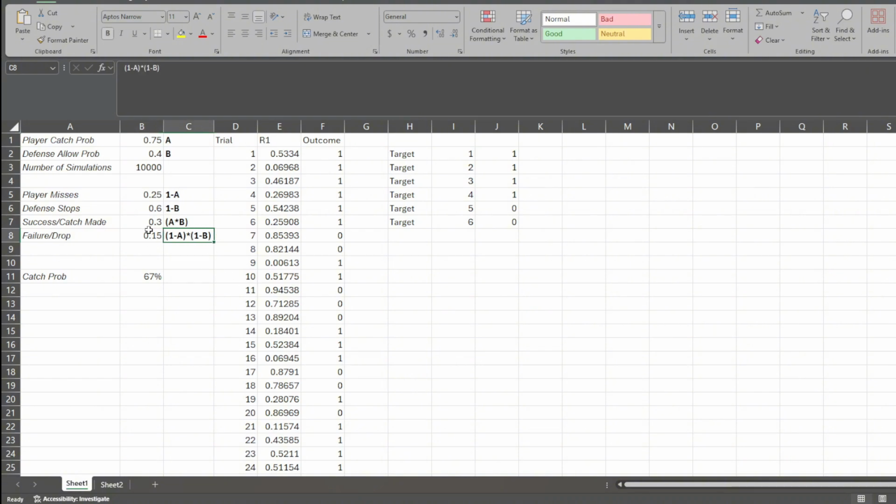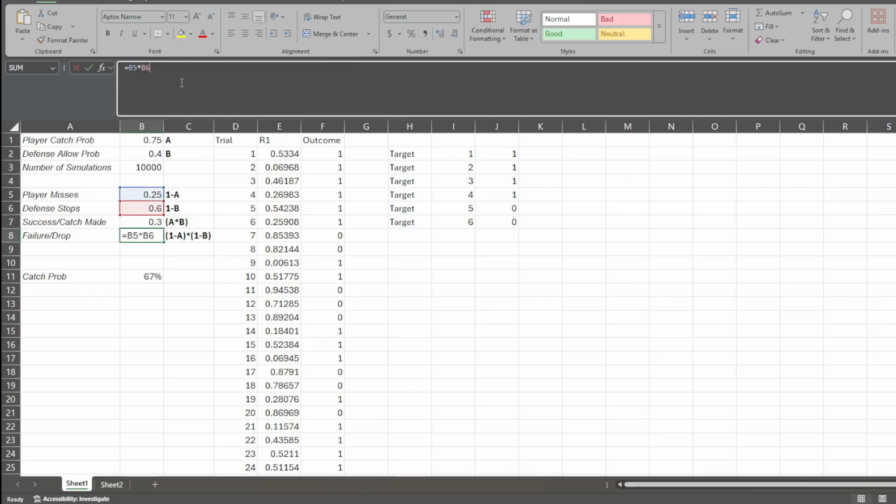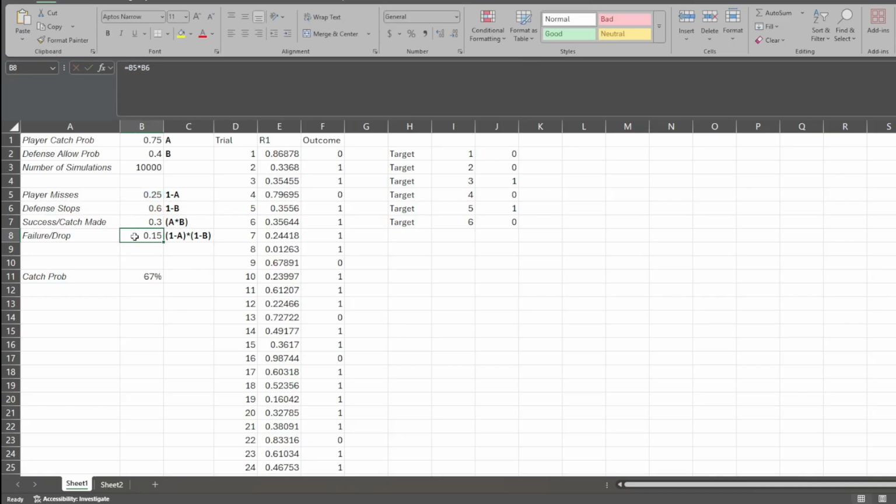So to calculate that, all we're doing is we're going to go ahead and use this formula. So we're going to be saying, what is 1 minus A, so the chance that they drop it, times the chance that the defense stops it. And that's going to give us that 0.15. So here we've broken down the Bayesian formula so that we're going to be able to use this in the formula itself.